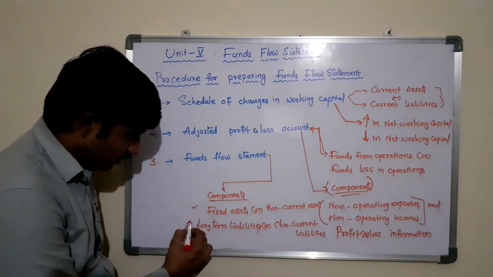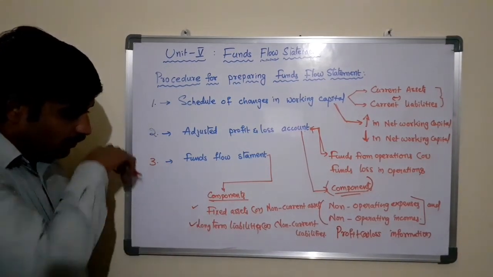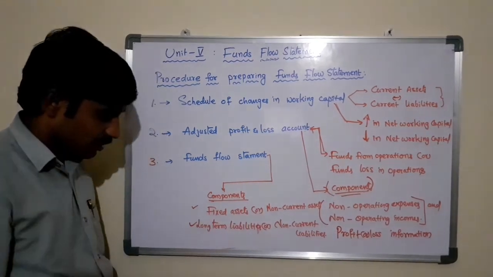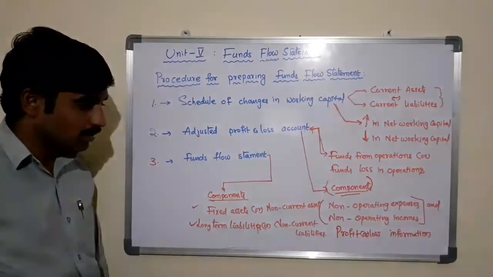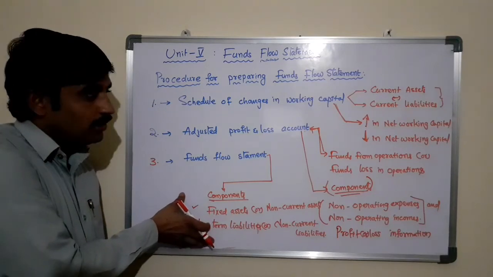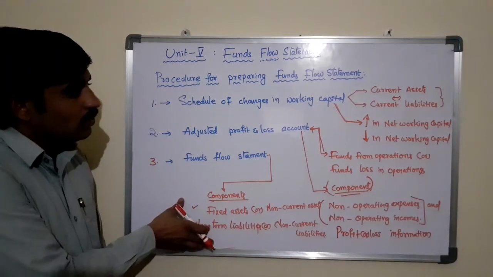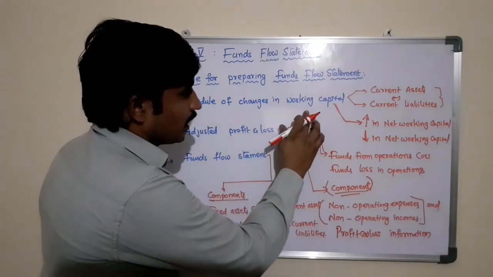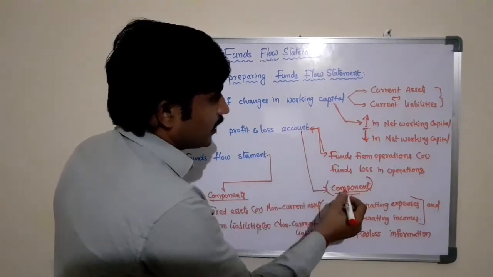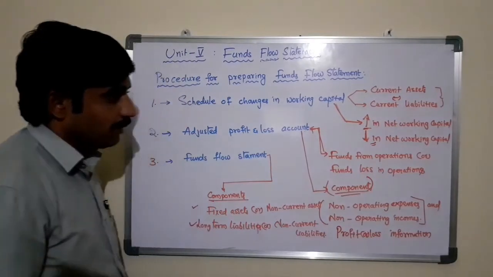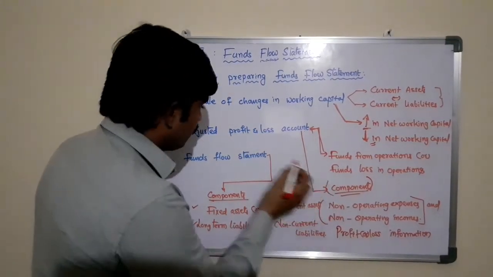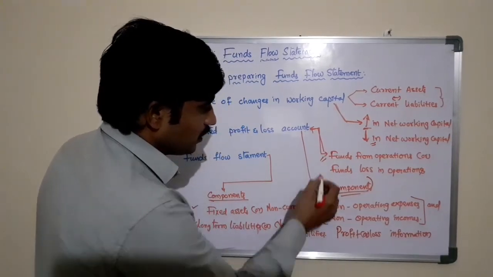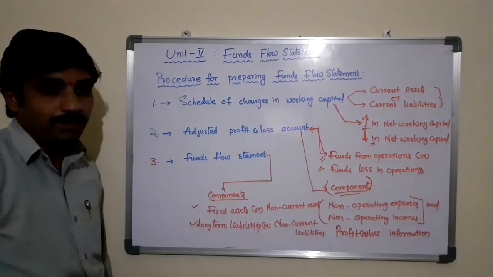By using these components, that is fixed assets and long-term liabilities, we can also take information from the statement of changes in working capital, whether it is a net increase or decrease in working capital, and from the adjusted profit and loss account, funds from operations or loss in operations.